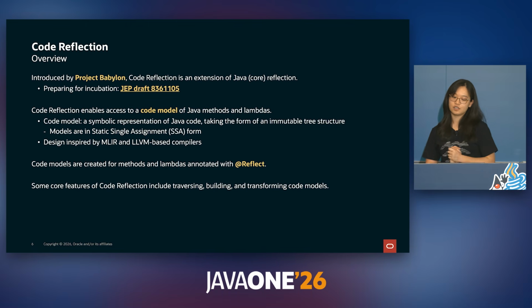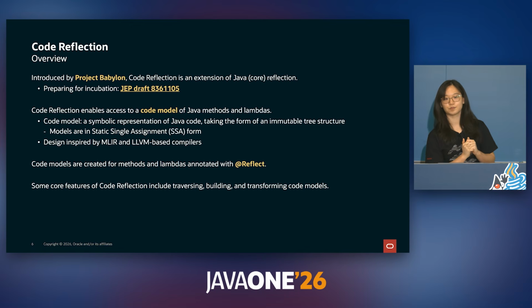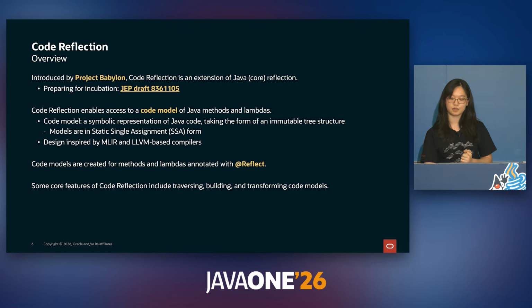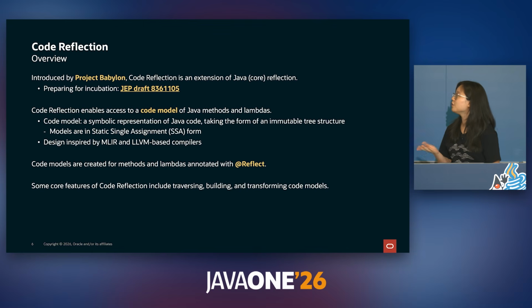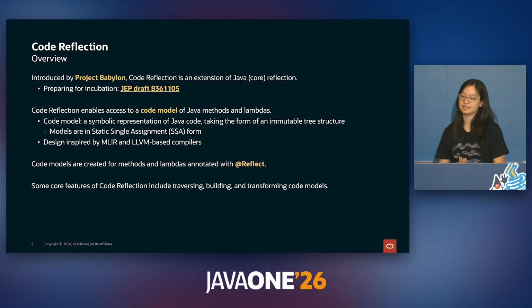Code reflection has been introduced by Project Babylon as an extension of Java reflection. We have a JET proposal going, and we're currently preparing for incubation. Code reflection enables access to what's called a code model of Java methods and lambdas. A code model is a symbolic representation of Java code, which takes the form of an immutable tree structure. And these models are in static single assignment form, or SSA for short. This design is inspired by MLIR and also LLVM-based compilers. And these code models are created for methods and lambdas that are annotated with @reflect. We can also traverse, build, and transform these code models, which we'll be going into in a bit.